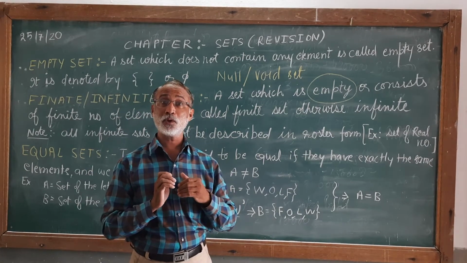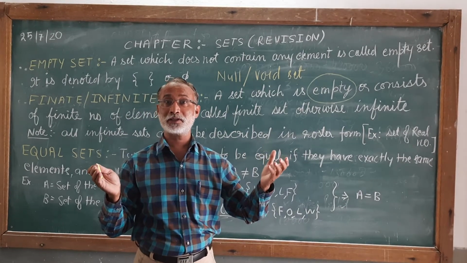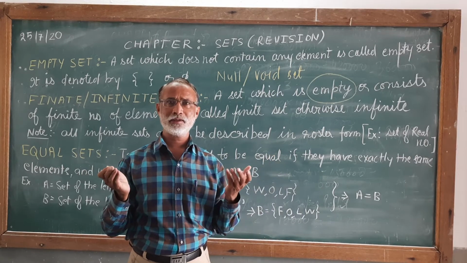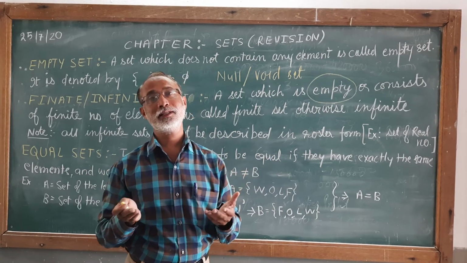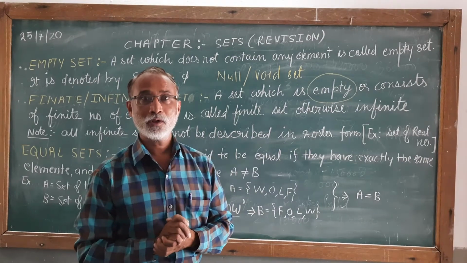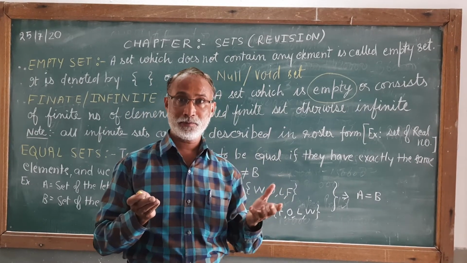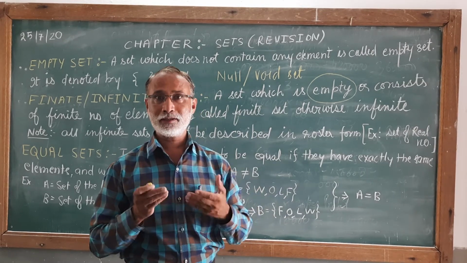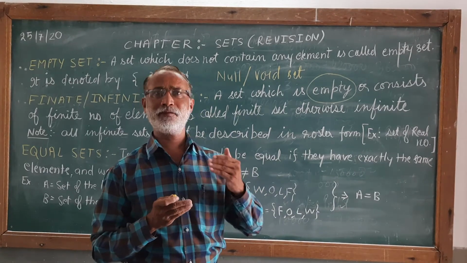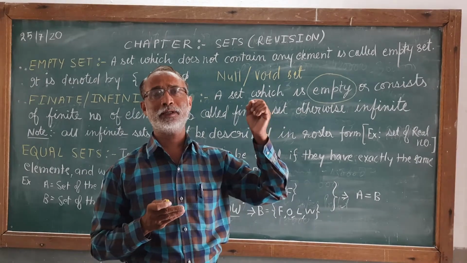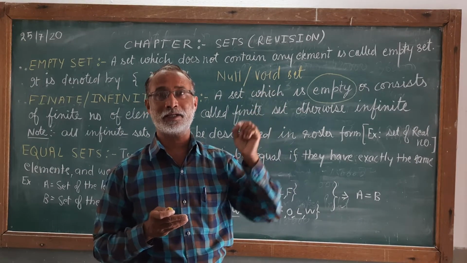Now it seems, how many living creatures are there? Infinite. But actually this is a finite set because all that are countable. It may not be possible for a human being to count, but if we start counting, there will be a time when we will be counting the last living creature.